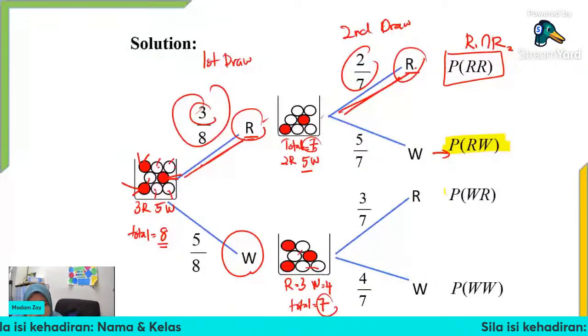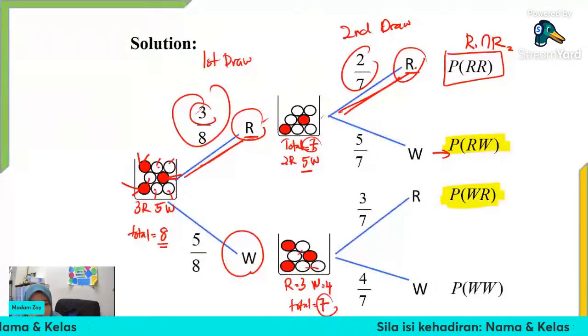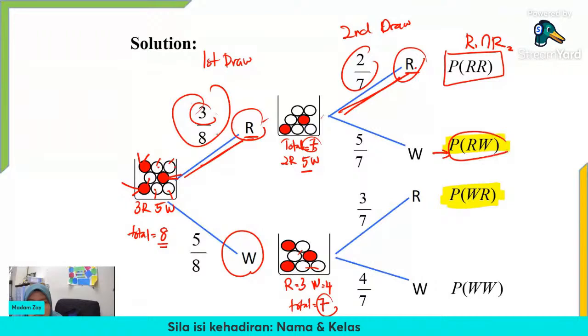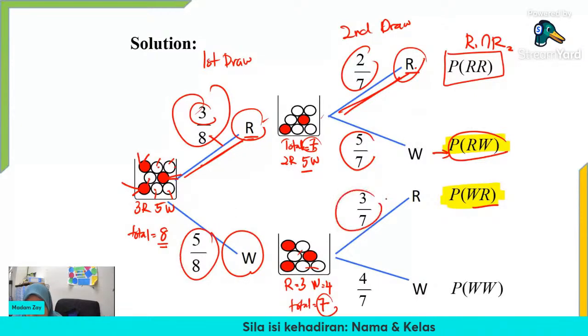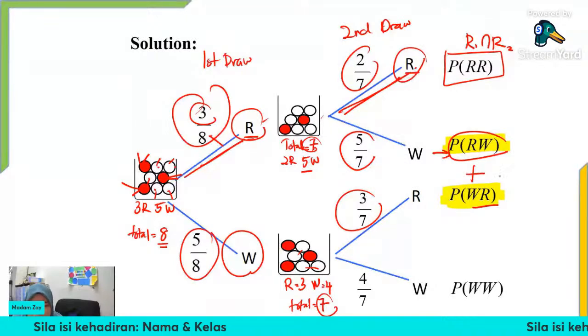So to get these results, we need to multiply along the branches also. So we need to find for this one first. We need to multiply 3 over 8 with 2 over 7. And then for white and red, we need to multiply 5 over 8 with 3 over 7. And then we total up these two probabilities.